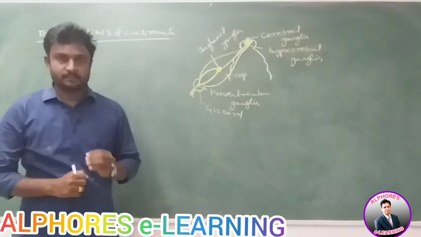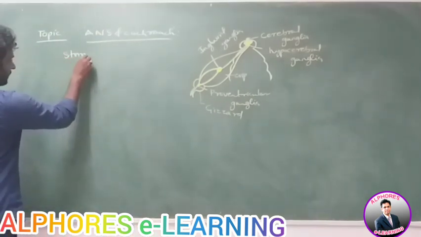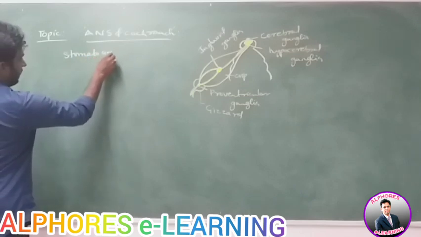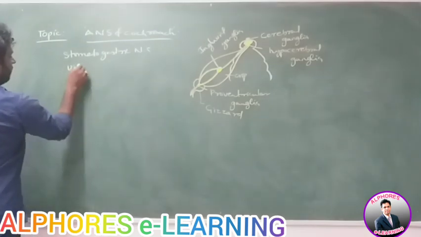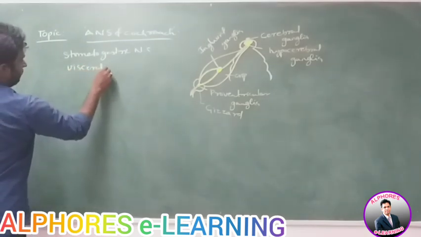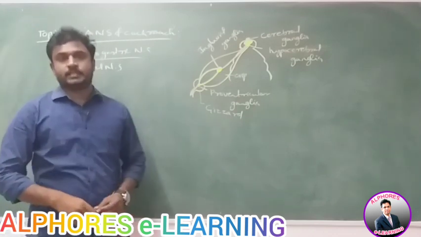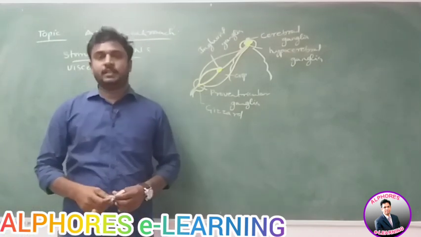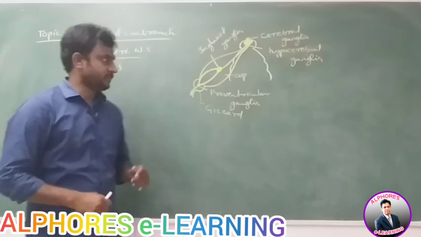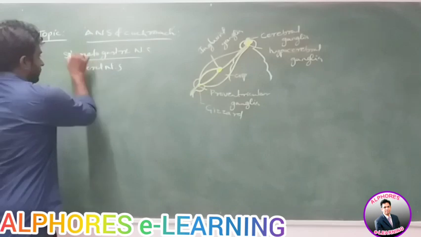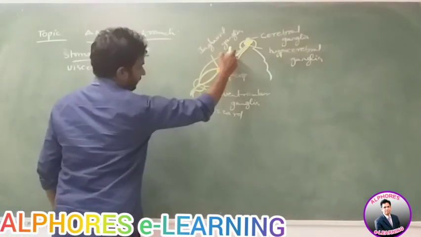So autonomous nervous system is also called stomatogastric nervous system or visceral nervous system. Why is it called stomatogastric nervous system? Because this system is located on the alimentary canal.